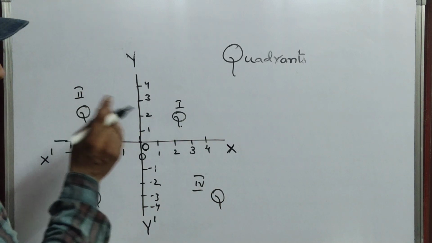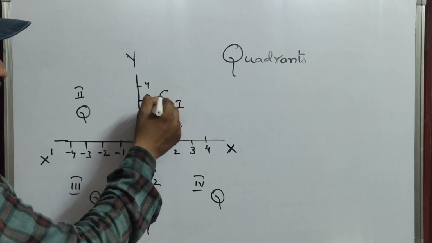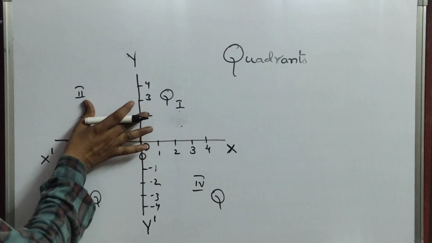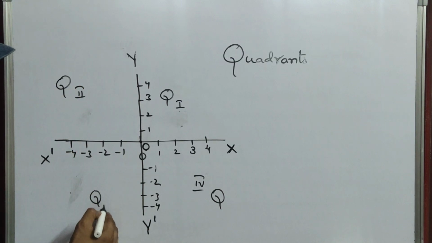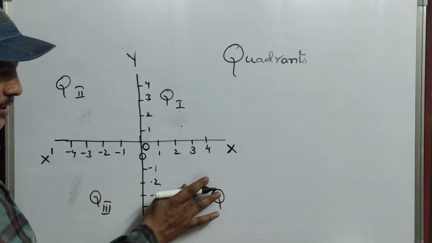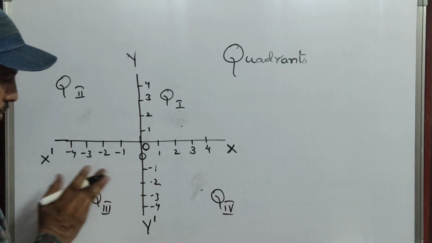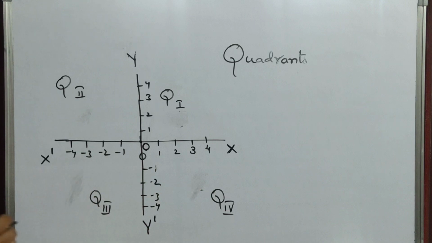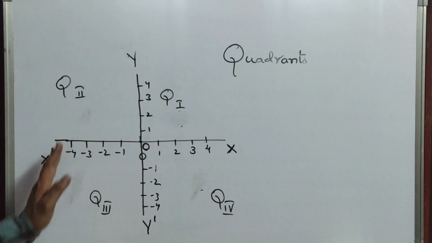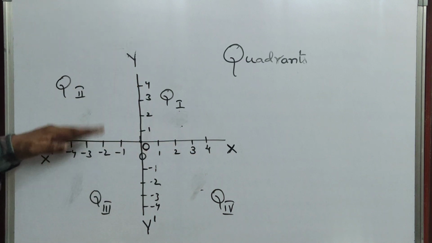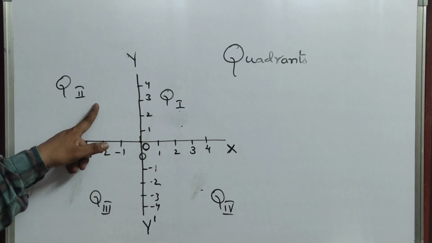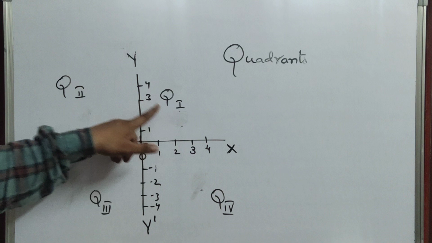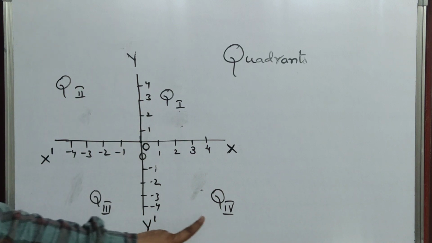In shortcut we can write Q1, that means quadrant 1, quadrant 2, quadrant 3, quadrant 4. How are these quadrants formed? Where the horizontal and vertical lines intersect, the plane is divided into 4 parts, and those 4 parts are named quadrant 1, quadrant 2, quadrant 3, quadrant 4.